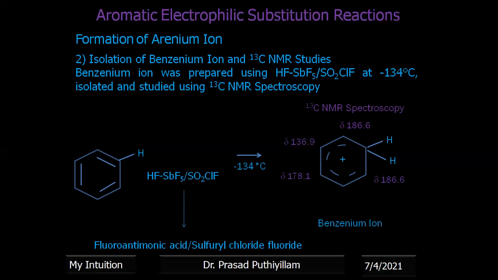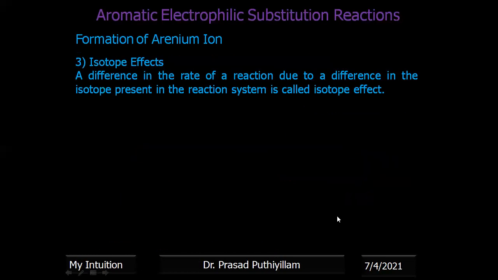The remaining two, the meta positions, are at 136.9 for both meta positions, compared to this if you consider it as the substituted product. Here we have added one extra hydrogen. Therefore, comparatively, the ortho and para positions have similar values for the carbon, and the meta positions also have similar values. So that also supports the formation of the arenium ion.